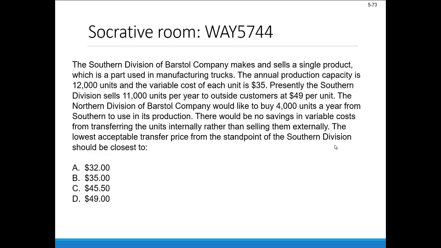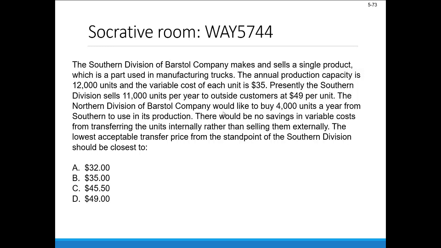So let's try an example here for transfer prices. Let's say the Southern Division of Barstow makes and sells a single product, which is a part used in manufacturing trucks. Annual production capacity is 12,000 units. The variable cost of each unit is $35. Presently, the Southern Division sells 11,000 units per year to outside customers at $49.